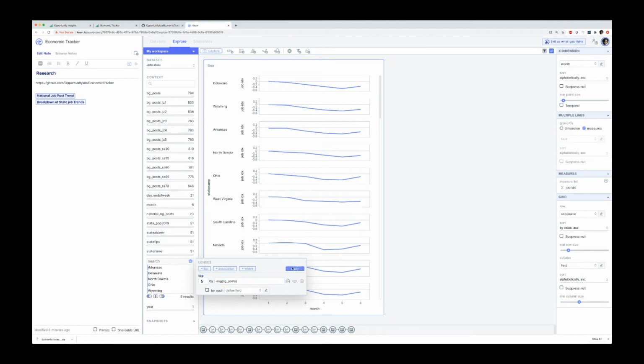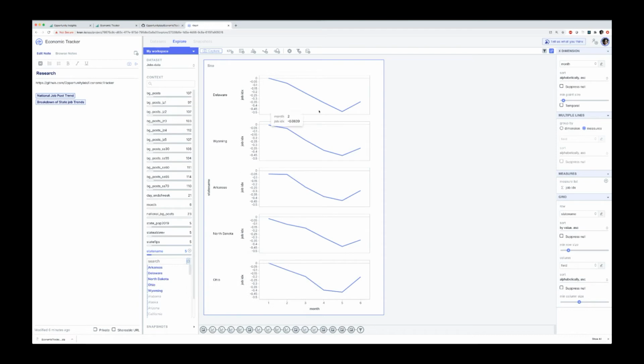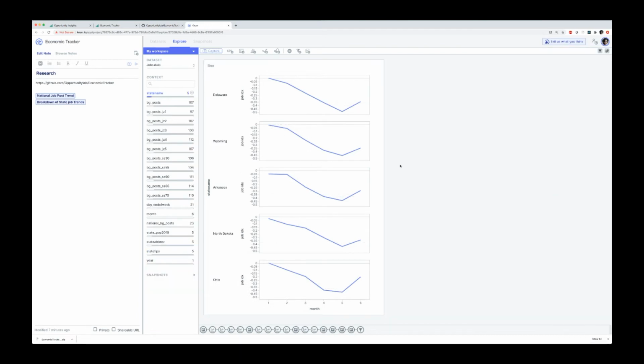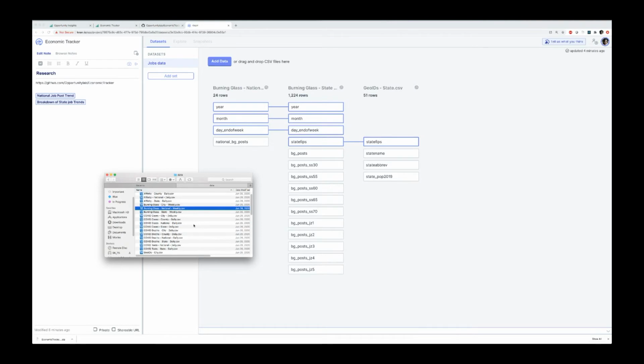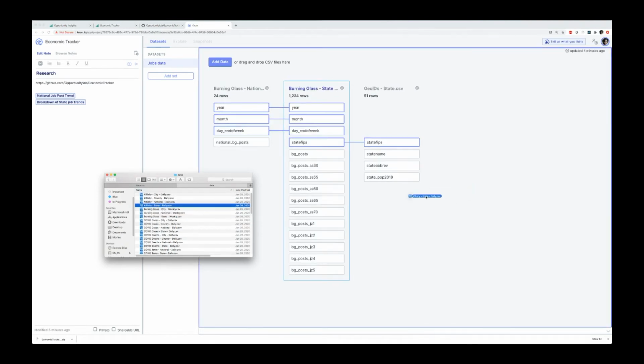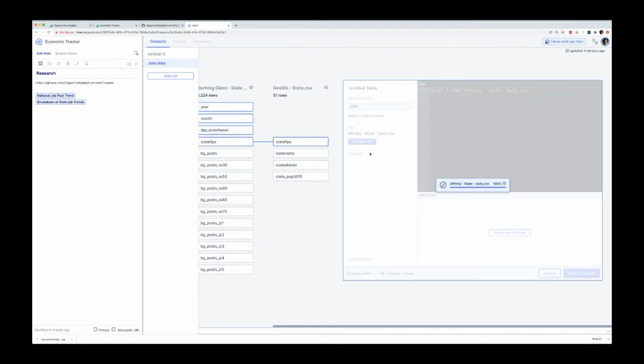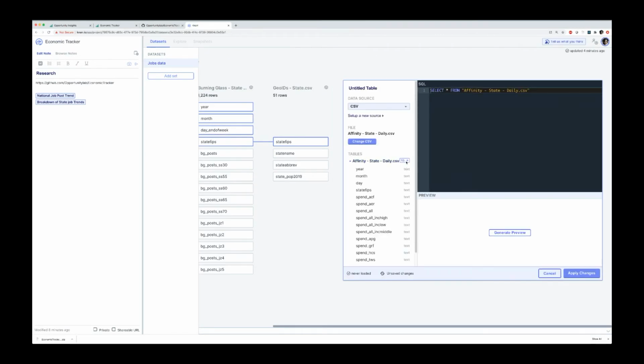And then maybe apply a filter on top of that and then do more analysis about, maybe I want to break this down and look at it by spending as well and switch over my metric. So what I can do is go back to my data sets and just add more data. We have the affinity metrics at the state level that'll give us that spending information. So I'm just going to drag it on here. Let's just look at it real quick.